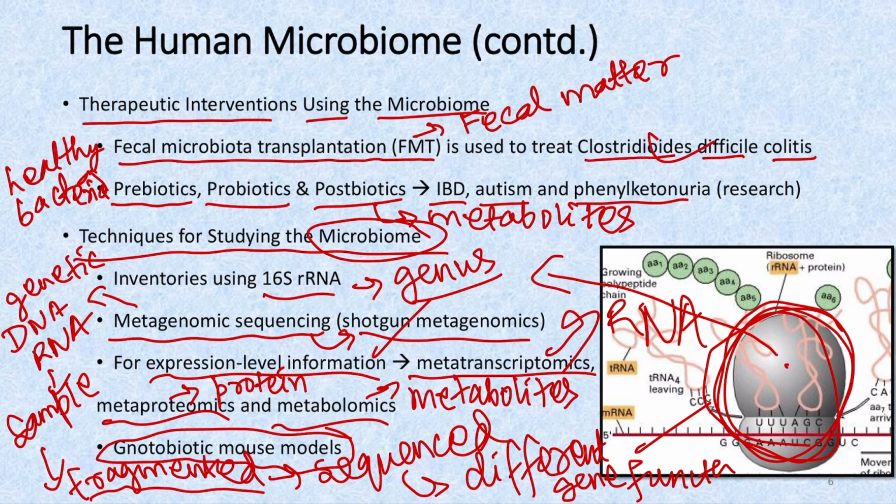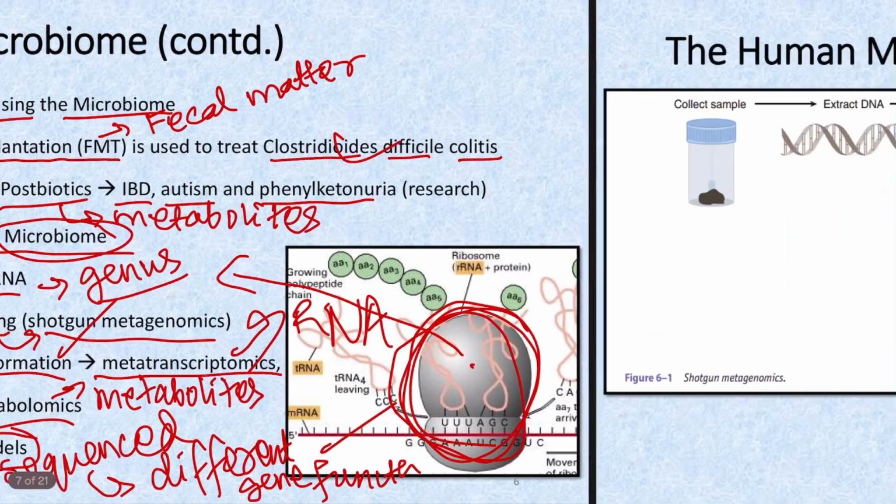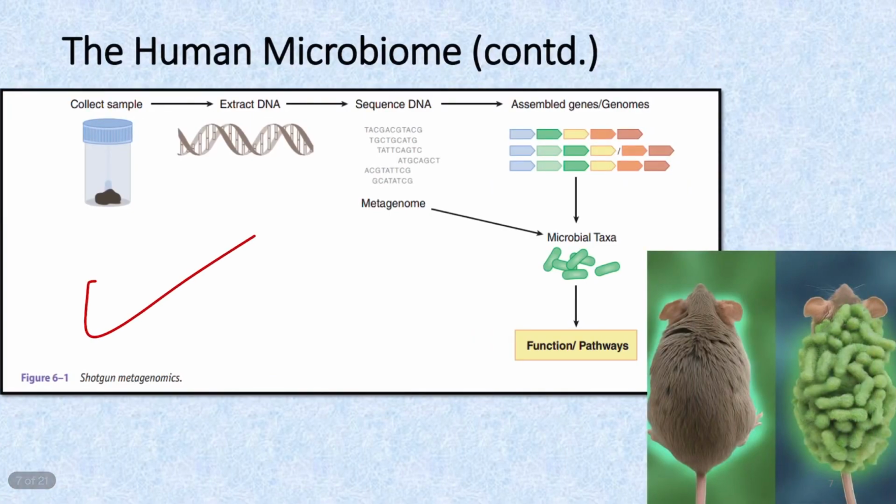So in that way we can introduce several other microbes in the particular mice, and we can see the changes which occur in the mice, and then with that we will be able to find out which germ or microbe is responsible for causing the particular changes in the mice. So this is the shotgun metagenomics.